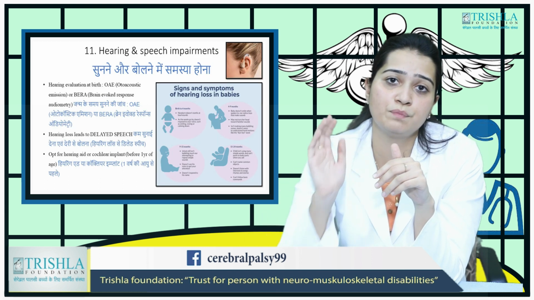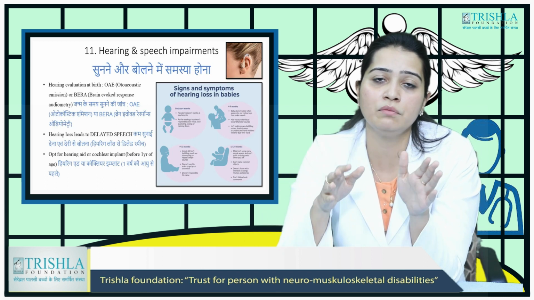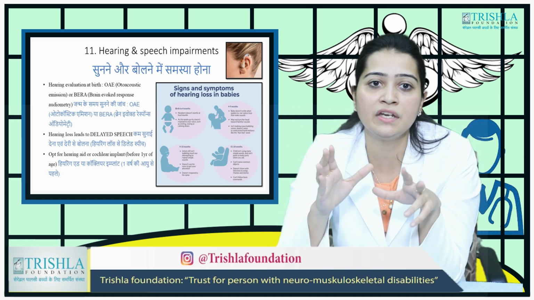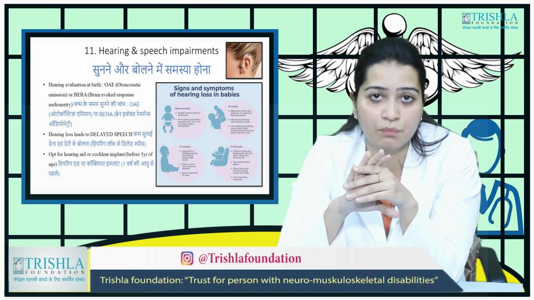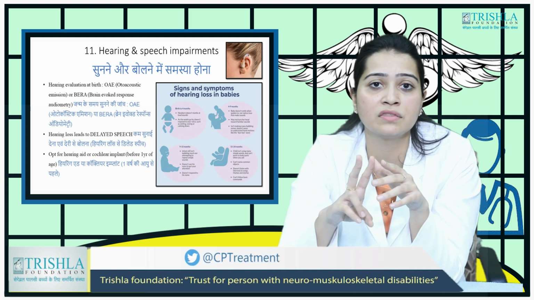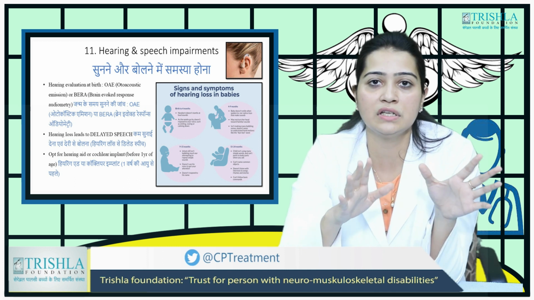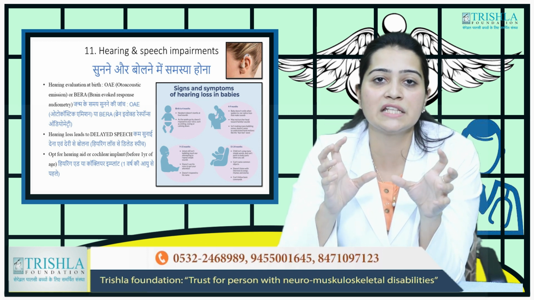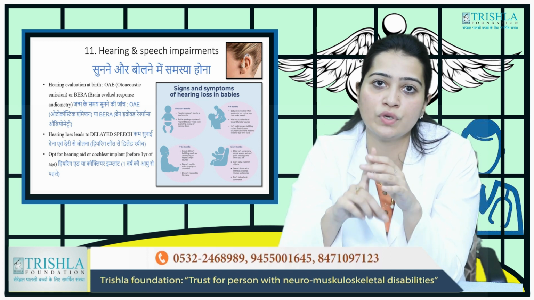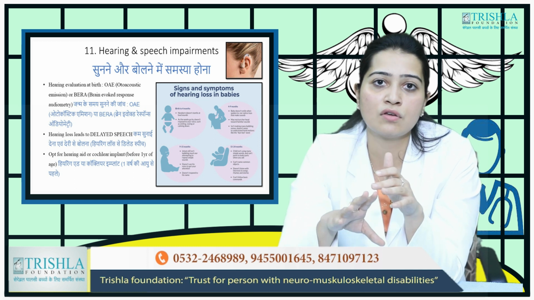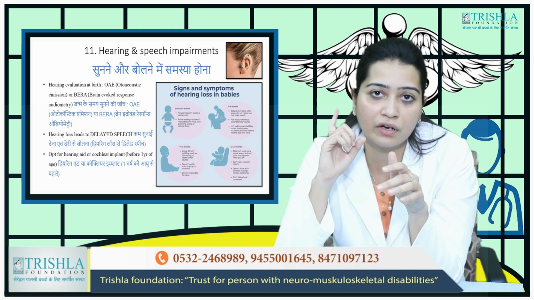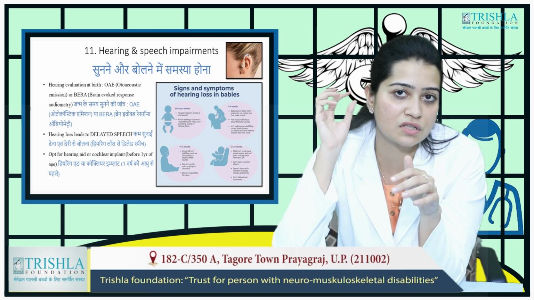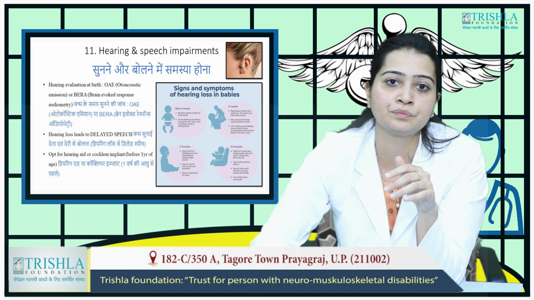Next, hearing and speech. Hearing is very, very important, because if the child is not able to hear anything, he will not be able to speak. So one needs to get hearing evaluation done very properly. There are two methods, and your doctor is the best judge of what is required. He will tell you. Whenever the child has delayed speech, the first test to do is a hearing assessment. Please opt for hearing aids if the child is not able to hear properly, or if the child is less than 1 year, then there is something called a cochlear implant which can be put.